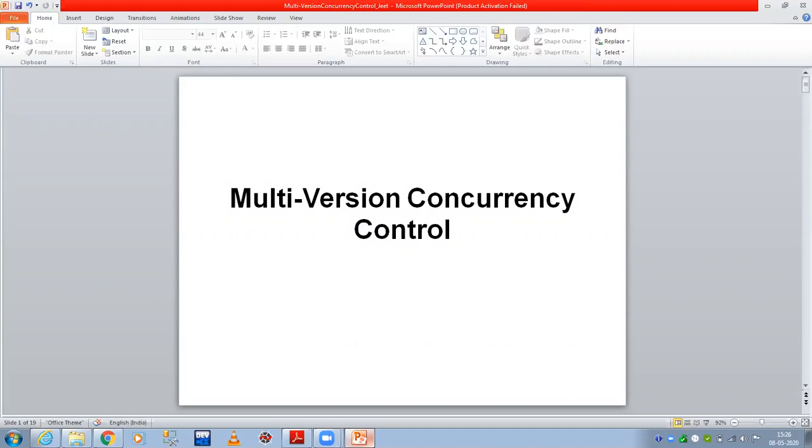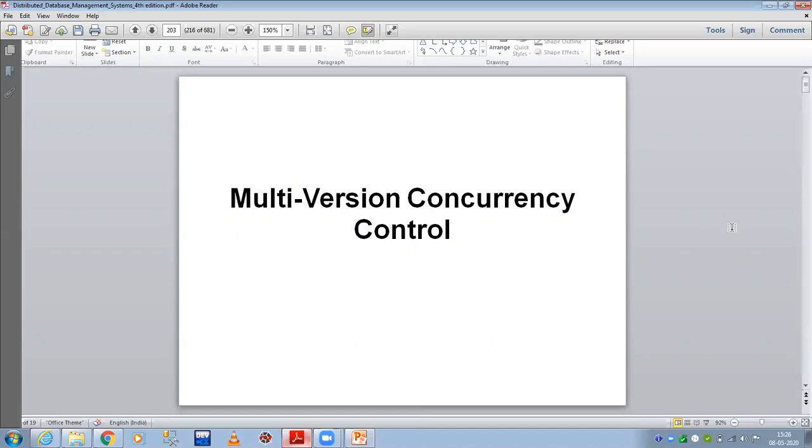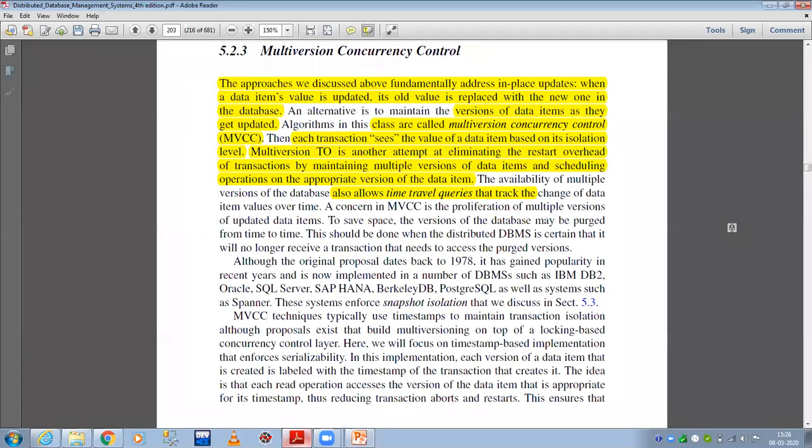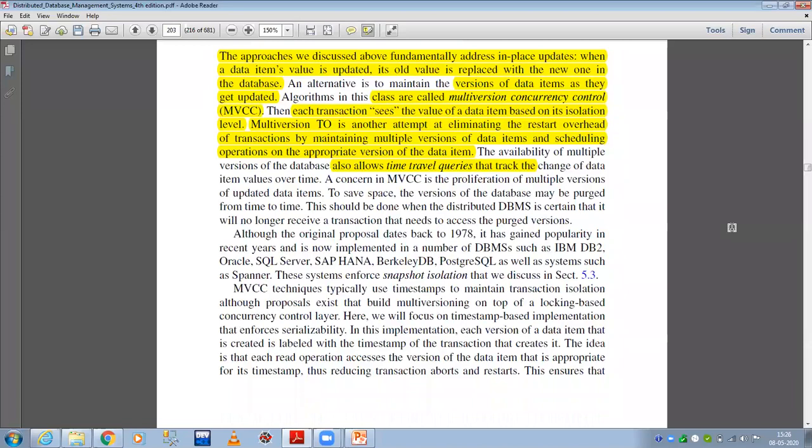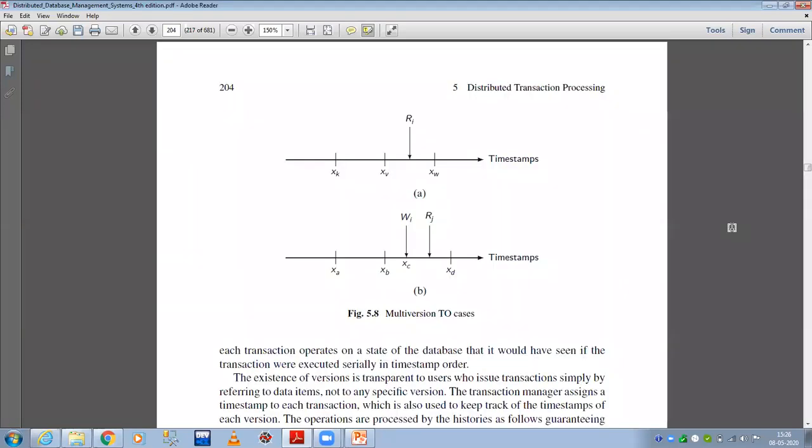Okay, ma'am. Any other queries? Shall we move on to the next topic? Yes, ma'am. Okay. So you can also go through this book which we are following, and I'll be discussing optimistic algorithms.